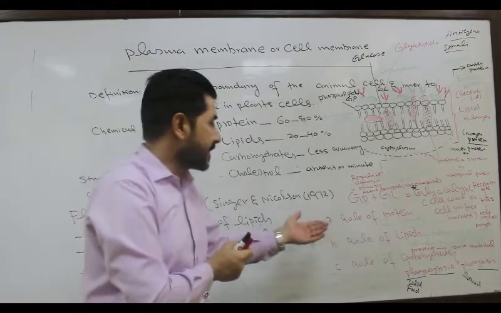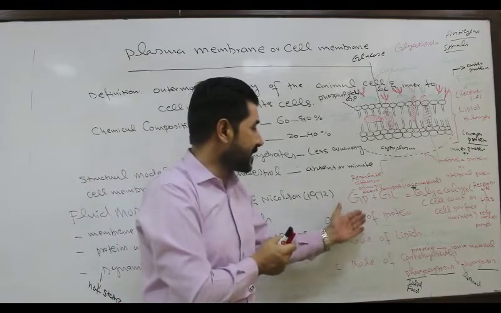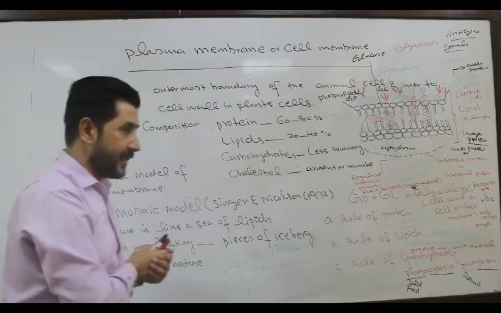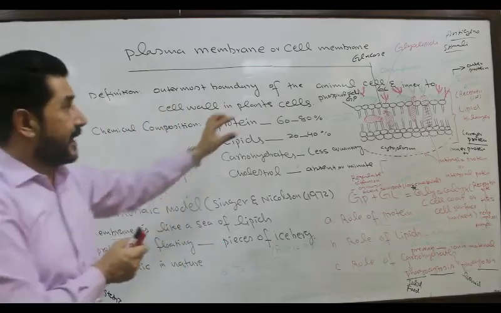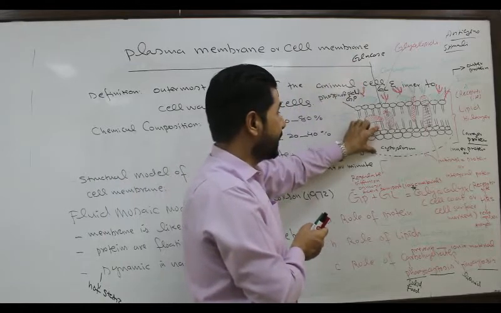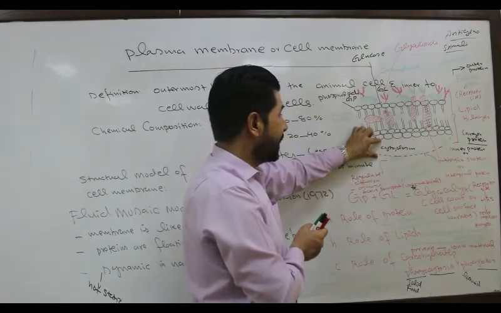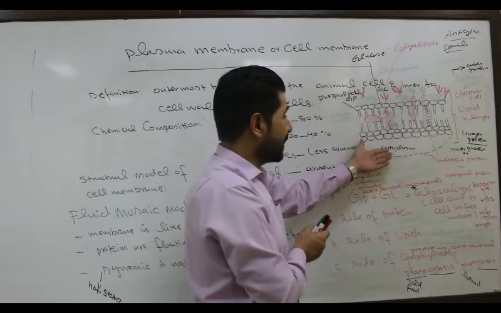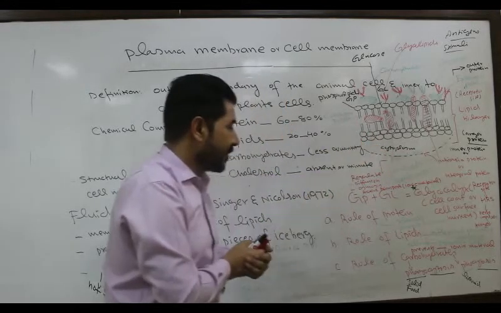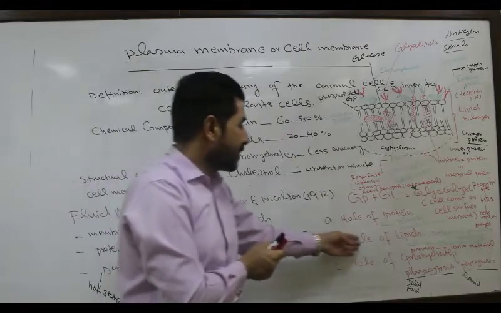And also we have discussed the role of protein, that because of protein the cell membrane has selective permeability. It will select specific substances which are needed for the functioning of the cell or to be used in different metabolic activities. So this is the role of protein. And what is the role of lipids?